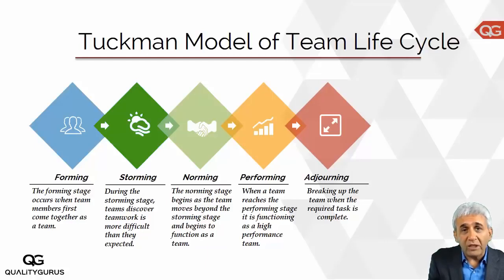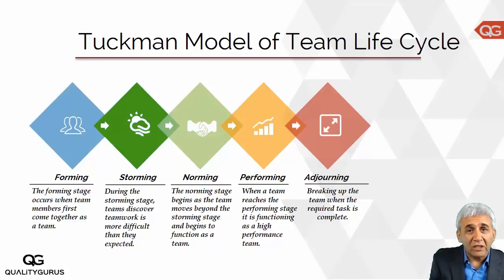So you form the team, you put people together, people were new, not knowing each other, then they started having disagreement in the storming phase. Then comes the norming stage, when people start working as a team. In the norming stage, rules are set up, people know how to behave, how to act in the team. Once that stage is reached, the next stage is performing. This is the stage when most of the work, a big creative work is done, when the team works as a single team to achieve the common objective. That is the performing stage of the team.